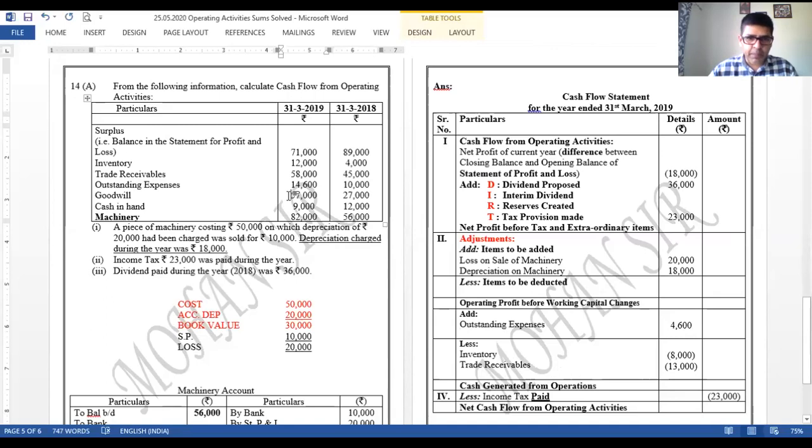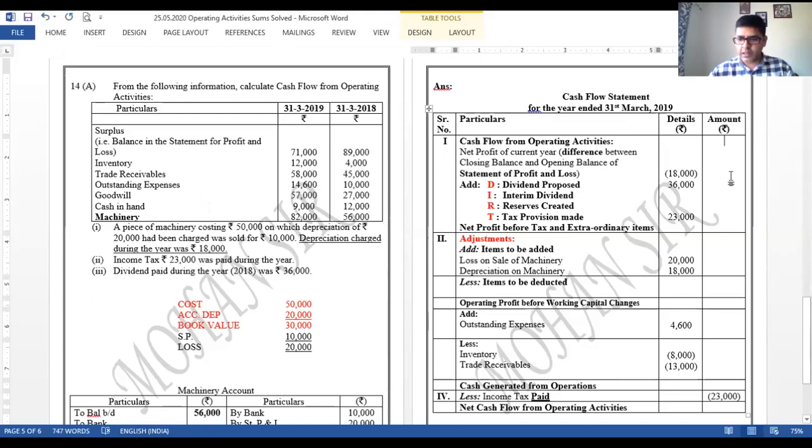Goodwill. Goodwill is intangible asset, fixed asset. तो fixed assets का यहाँ पे कोई काम नहीं है. Because it has increased actually. 27 to 57 हो गया. Goodwill has increased. That means हमने purchase किया होगा. Now because the goodwill is purchased, it is purchase of intangible asset has to go to investing activity. Operating में इसका काम नहीं है. Cash in hand, again cash and cash equivalents, so यहाँ पर नहीं करना. Machinery we are done with. So basically we are done.